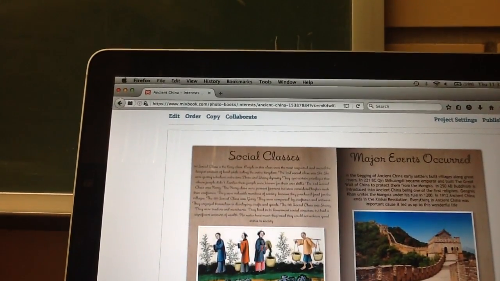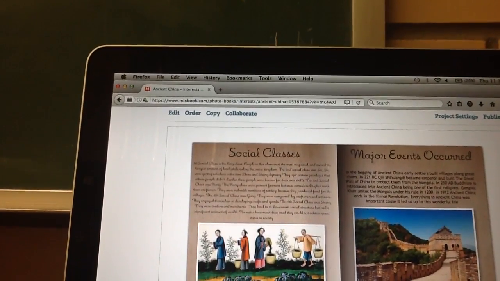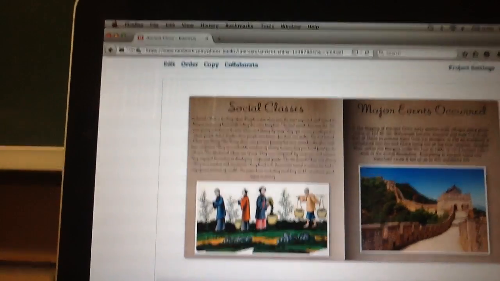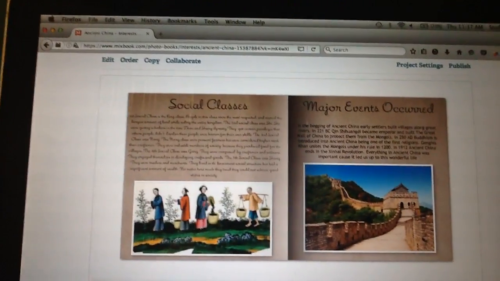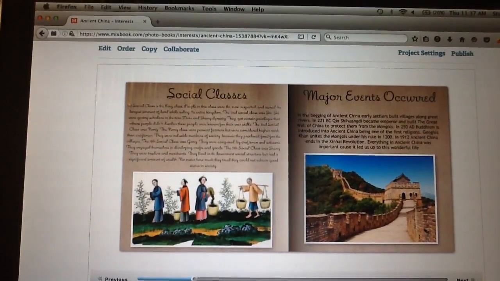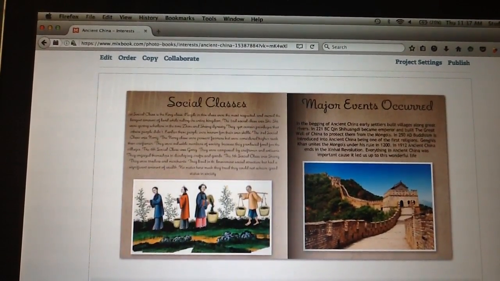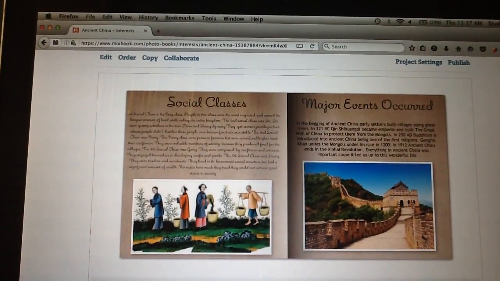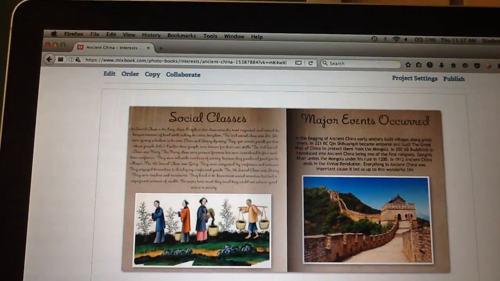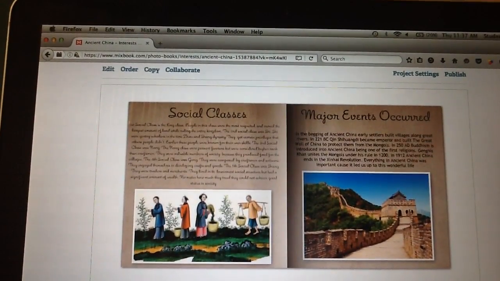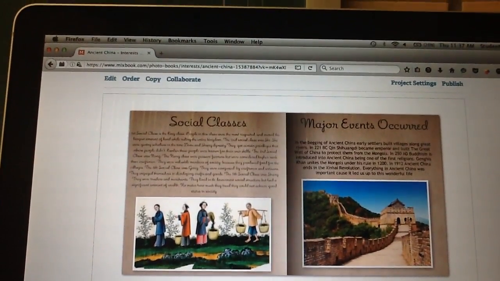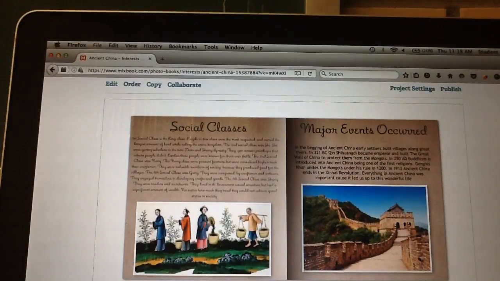In the beginning of ancient China, early settlers built villages along great rivers. Major events occurred. In 221 BC, Qin Shi Huang became emperor and built the Great Wall of China to protect them from the Mongols. In 250 AD, Buddhism is introduced into China, being one of the first religions. Genghis Khan unites the Mongols under his rule in the 1200s. In 1912, ancient China ends in the Xinhai Revolution.